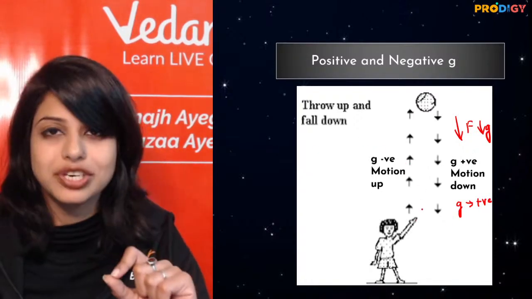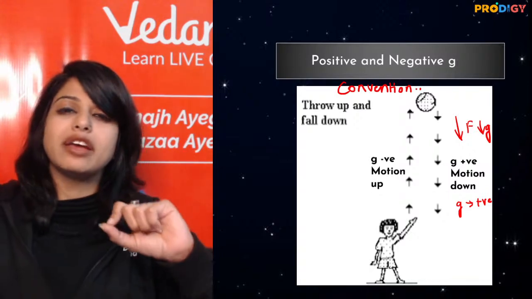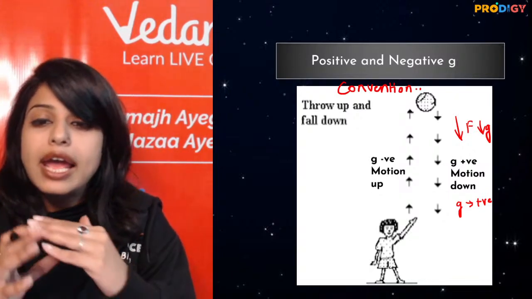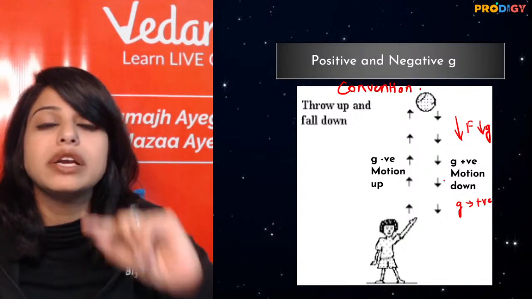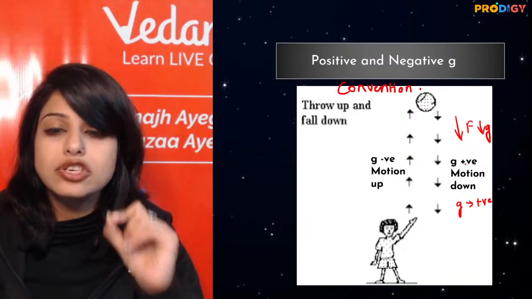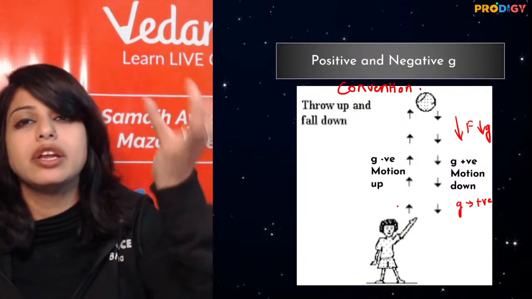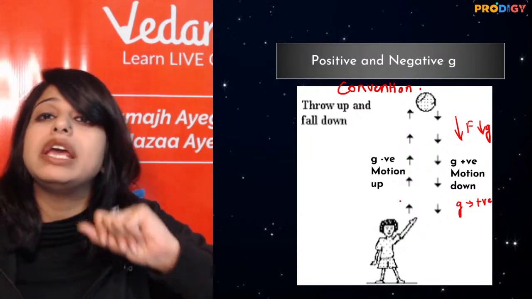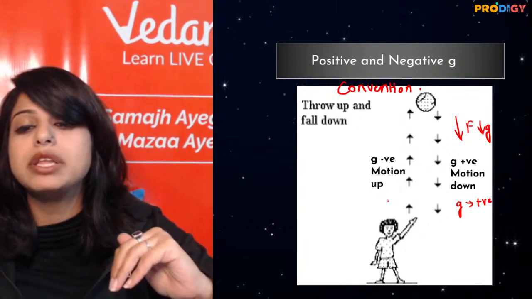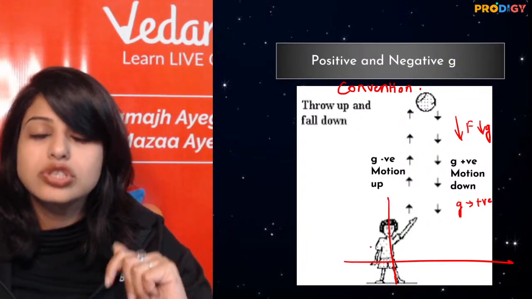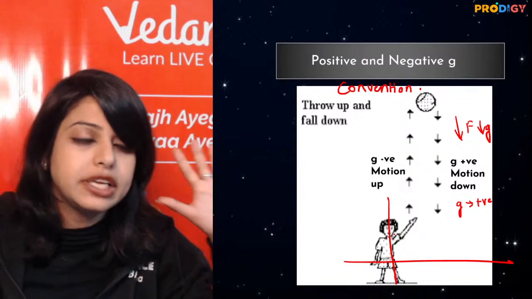Now, you will be astonished. This is by convention. किसी ने fix नहीं करा है कि यही करना है. This is just by convention. For easy purpose, we have taken it. Your answer will not get changed if you take any of the sign, but according to the whole equation it should be signed. So it all depends where you keep your Cartesian coordinate. Your G is not fixed कि ऊपर जाते हुए negative और नीचे आते हुए positive है. It can be the other way around if your Cartesian coordinate is kept on the top of the building. Here we are keeping the Cartesian coordinate on Earth. So anything that is going up, we take it conveniently G to be negative. Anything going down, we take it conveniently G to be positive.